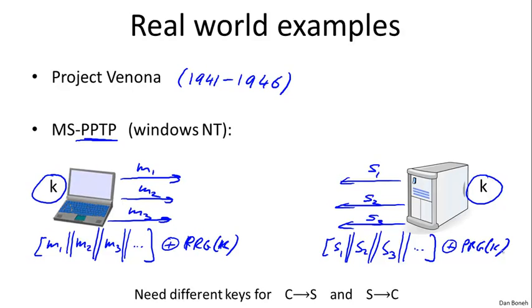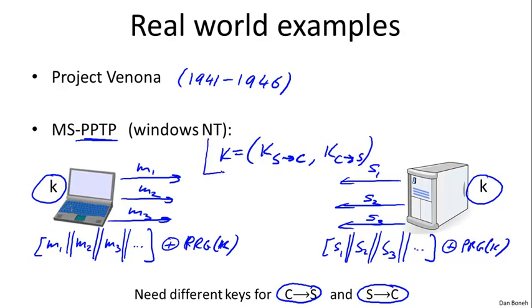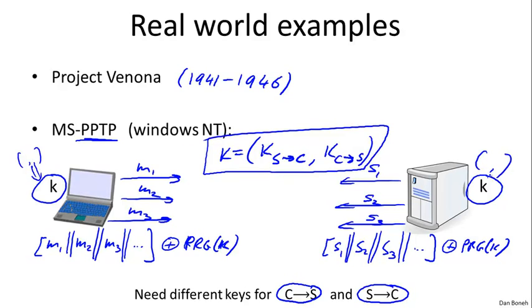In fact, what you need to do is to have one key for interaction between the client and the server and one key for interaction between the server and the client. The way I like to write this is really that the shared key K is a pair of keys. One key is used to encrypt messages from server to client, and one key is used to encrypt messages from client to server. So these are two separate keys, and both sides, of course, know them. So both sides have this pair of keys, and they can both encrypt. One is used to encrypt messages in one direction, and the other is used to encrypt messages in the other direction.